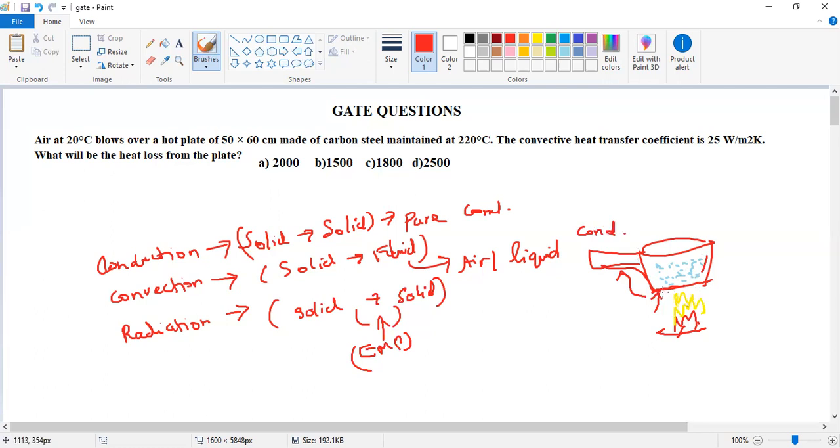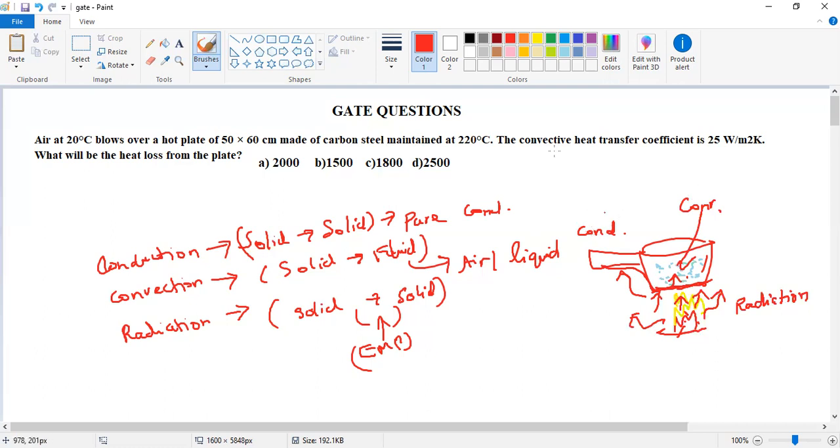Then from this solid medium, we heat the inlet fluid, that is the water. The heat energy transfer from the solid medium to the fluid medium is convection. And the energy transfer to the surroundings, to some space without any transmitting medium, is radiation. So we have three modes of heat transfer.